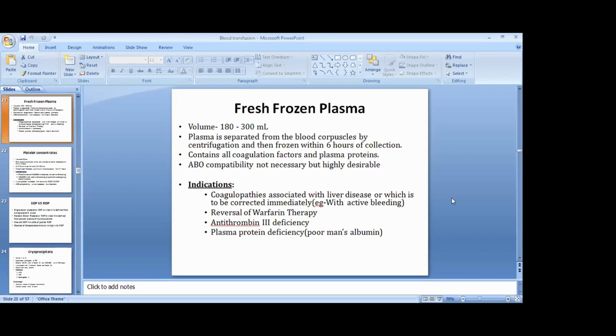Fresh frozen plasma. One unit or one pack contains 180 to 300 ml. Plasma is separated from the blood corpuscles by centrifugation and then frozen within 6 hours of collection. It contains all coagulation factors and plasma proteins. ABO compatibility is necessary nowadays, though earlier it was said that it is not necessary but highly desirable. Indications are coagulopathies associated with liver disease, or where it is to be corrected immediately, for example when there is active bleeding, reversal of warfarin therapy, antithrombin 3 deficiency, and plasma protein deficiency. So it's called poor man's albumin.